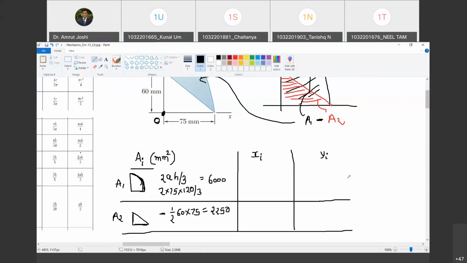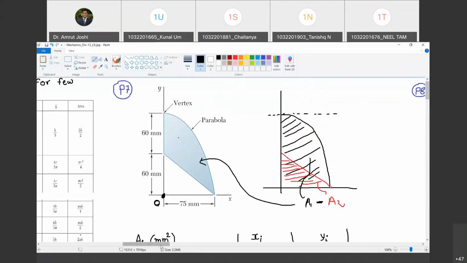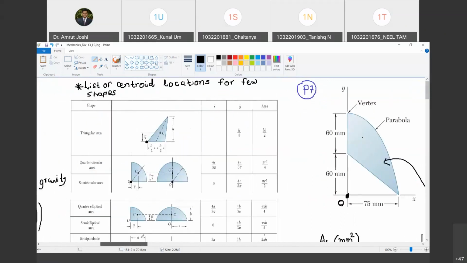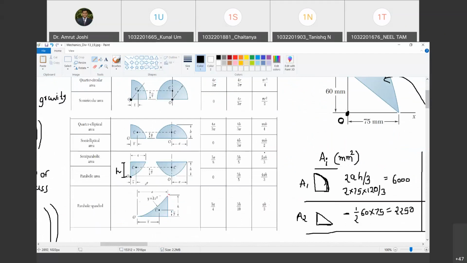From the point where we have to locate the centroid, we have to locate xi and yi. Now let us have a look at the formula given for the centroid of a semi-parabolic area. So where is the centroid?